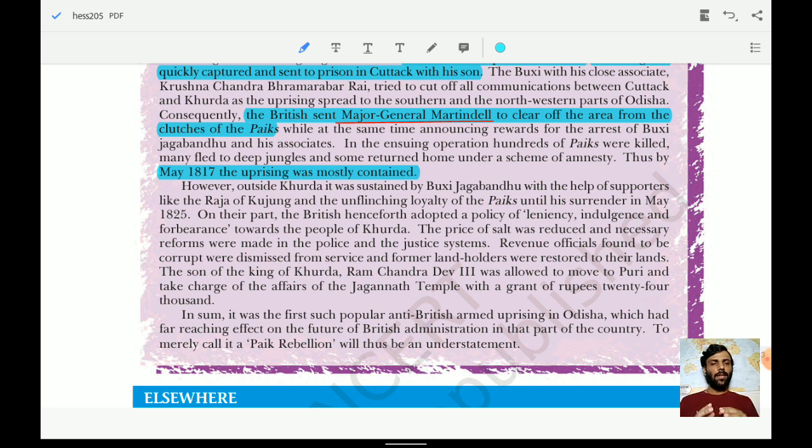So in a way, we cannot say that this was a mere small dispute; to merely call it a Pike rebellion would be an understatement. It was a proper revolt, because these people revolted for a longer time. Bakshi Jagbandhu was a prominent figure for this particular revolt. Remember this. So we have understood the different conditions for the 1857 revolt, then how it proceeded. There were the prominent figures, we have talked about them as well. So remember all these dates, the names of the prominent figures, how it proceeded, and try to